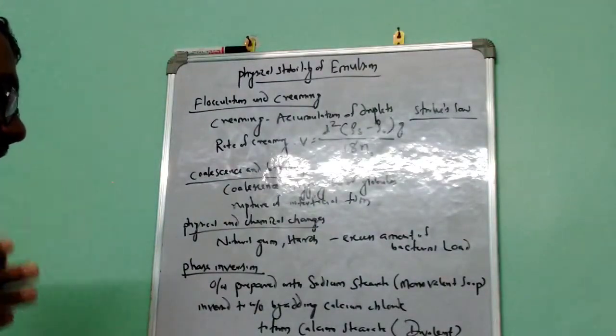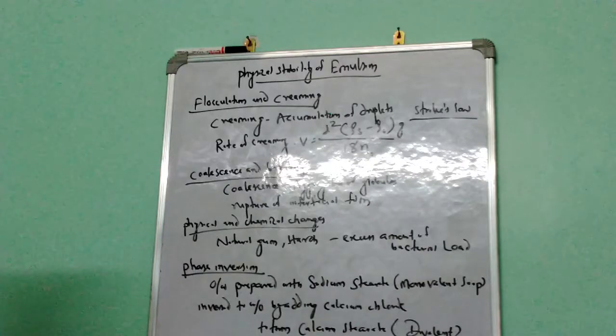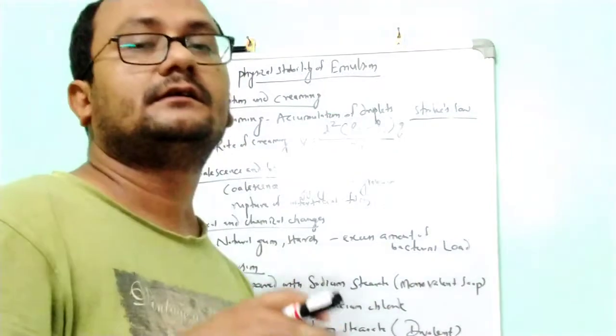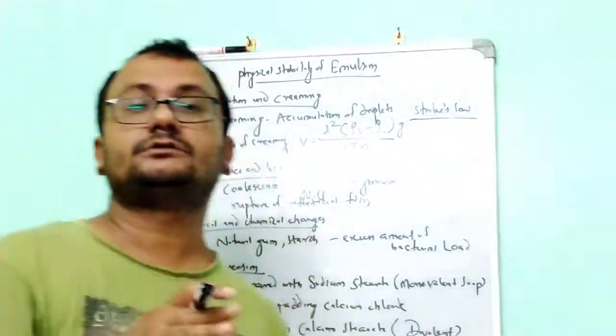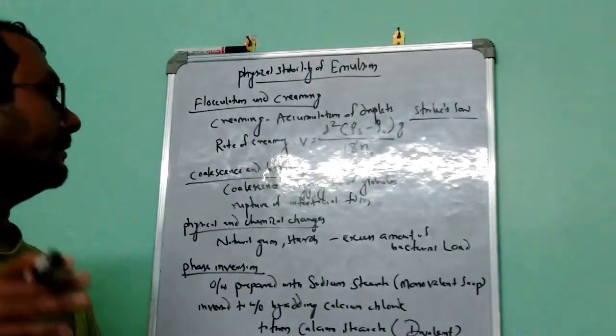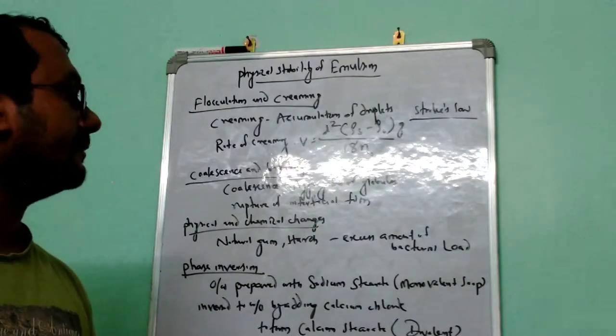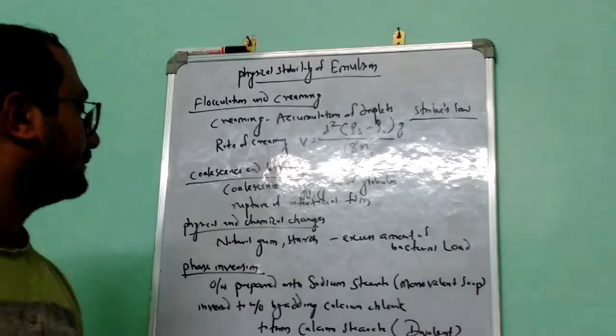We can use different types of emulsifiers, we can use soaps, we can use different types of cationic emulsifiers, and also we need to neutralize the charges of the particles, so that we can prevent these physical and chemical changes in the emulsion.